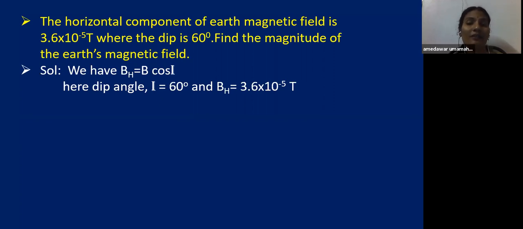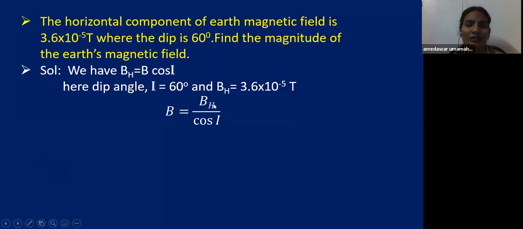And the Earth's magnetic field is 3.6 into 10 to the power of minus 5 Tesla. Substitute the values in this equation. We have to find the B value. The horizontal component is taken here as B, not H. Whatever terms are given in the problem, we have to use those only. Otherwise, you can use H also here, children. I used B here, you can use H also.